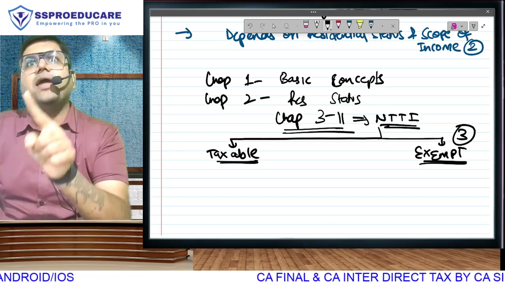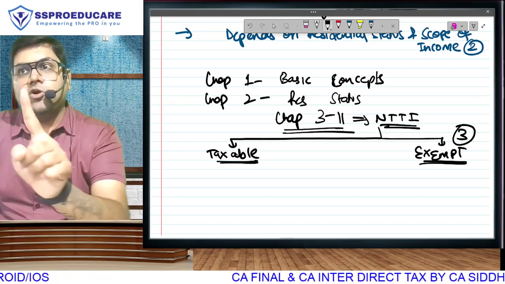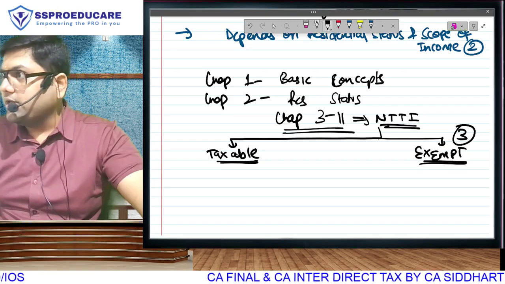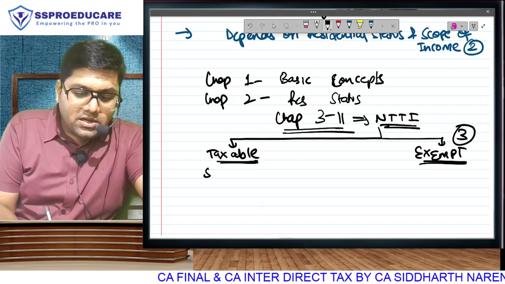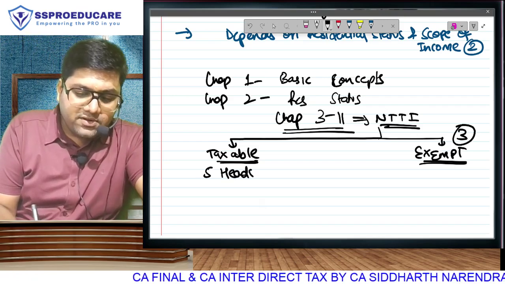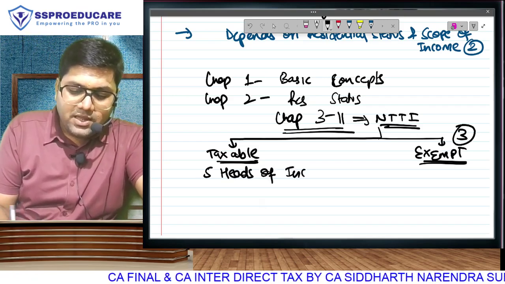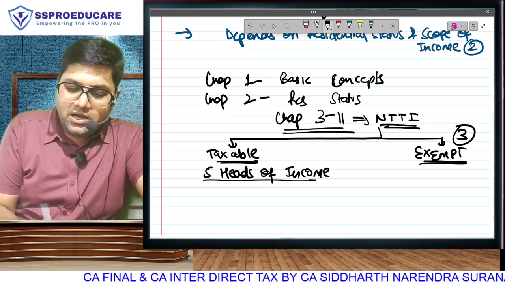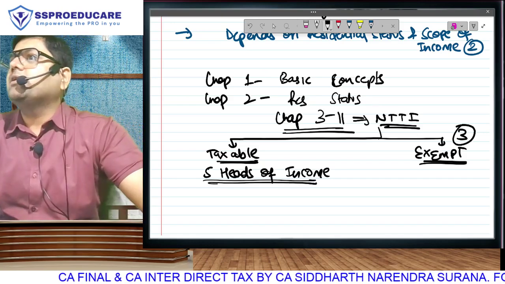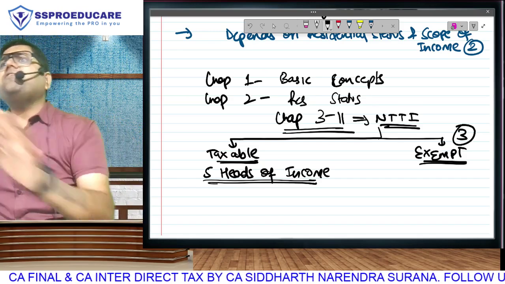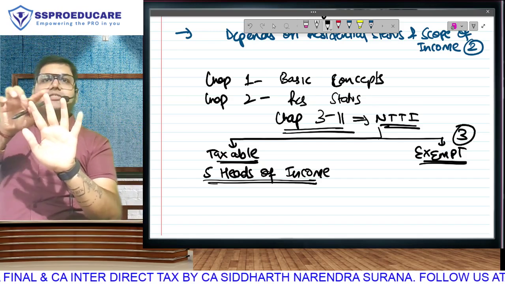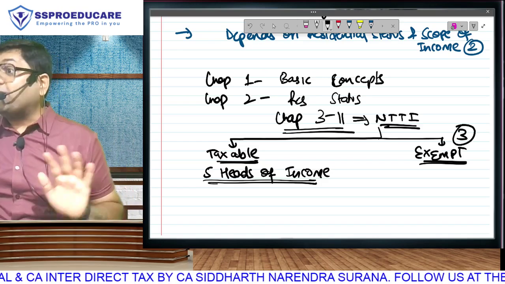Just like for exempt income, from day 1, we are not using the wrong term. We are not calling it non-taxable, we are calling it exempt. These are known as the 5 heads of income. Heads of income basically means a classification of your taxable income into 5 categories. They have said that whichever income you earn will be classified into one of these 5.